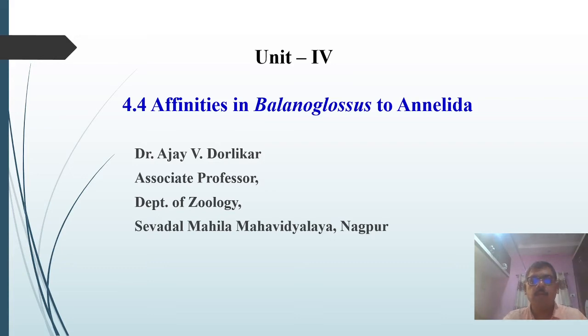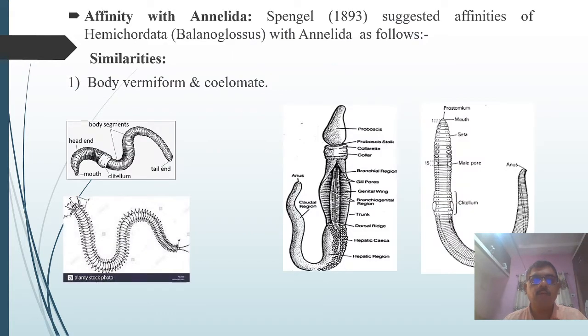Hello everyone. Today we'll discuss the affinities of Balanoglossus to Annelida, that means the similarities and dissimilarities of Balanoglossus to the Annelida. Spengel in 1893 suggested the affinities of Hemichordata or Balanoglossus with Annelida, and these affinities or similarities are as follows.